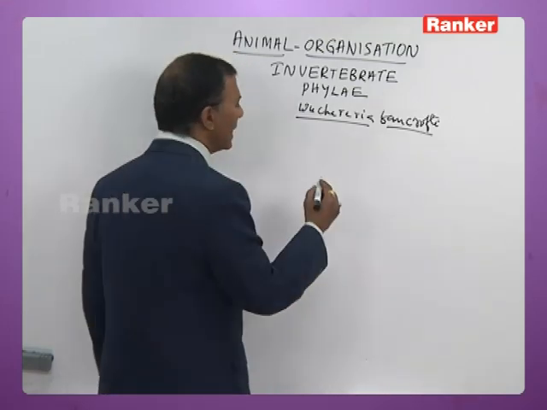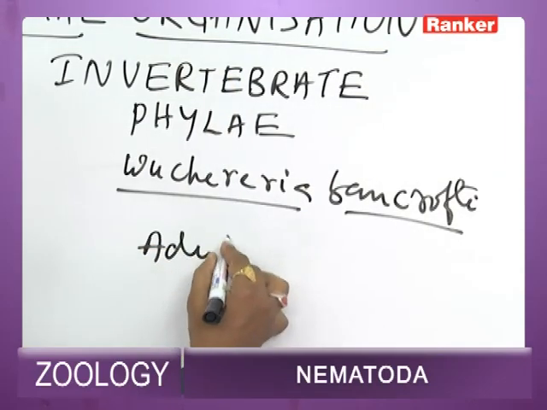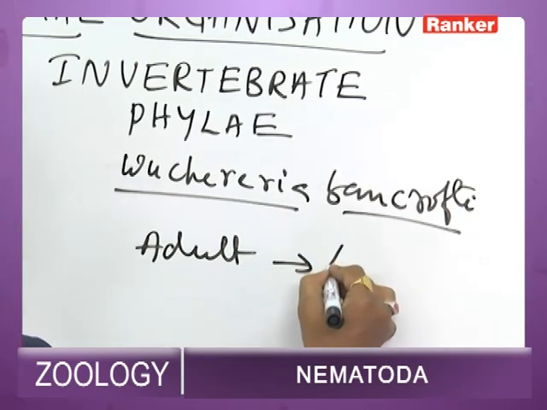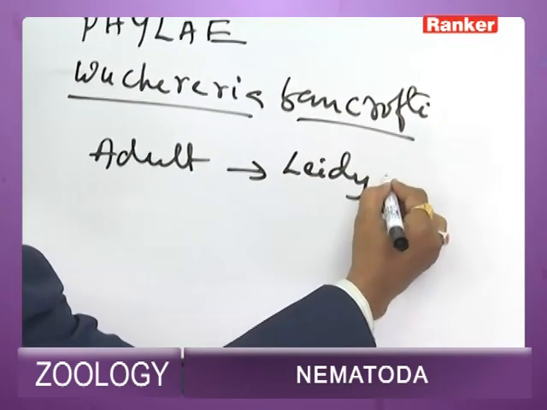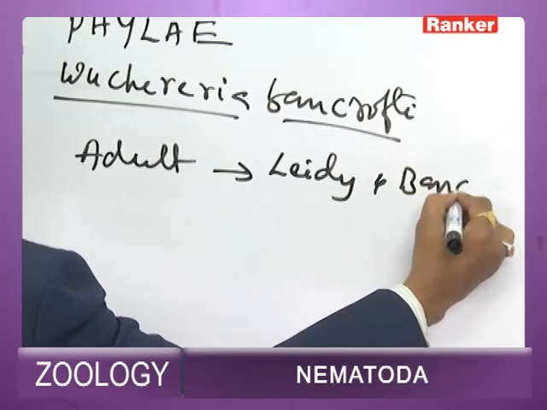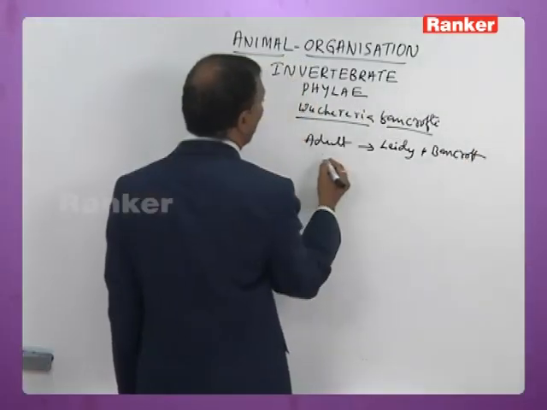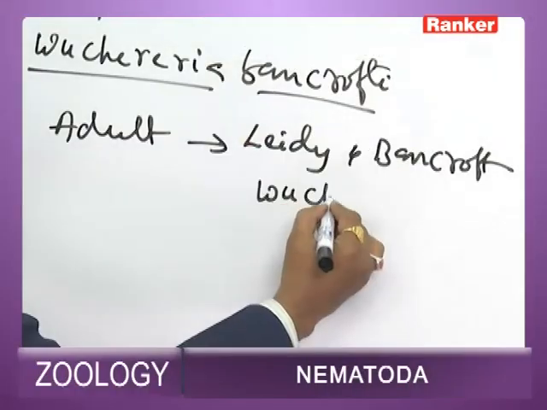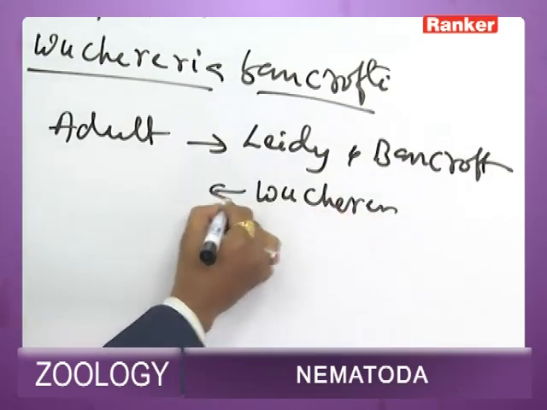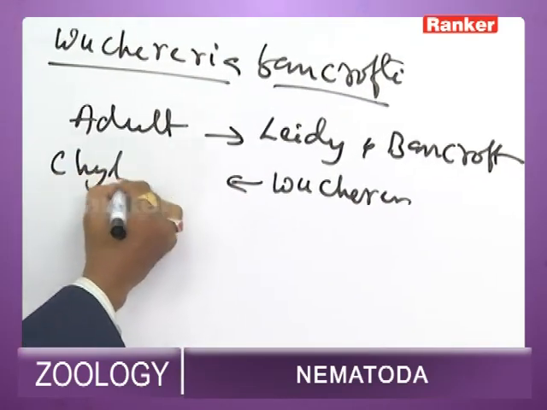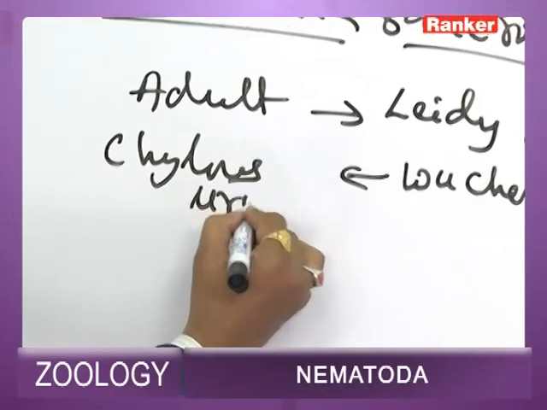The adult parasites were discovered by Leddy and Bancroft. Wucherer found the larvae in chylous urine.